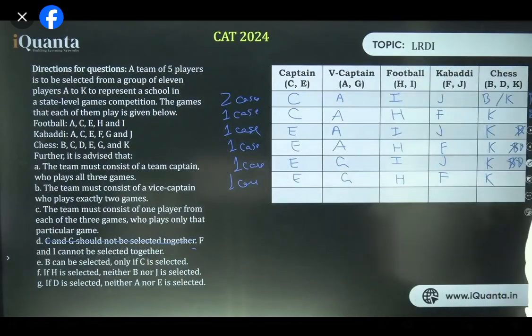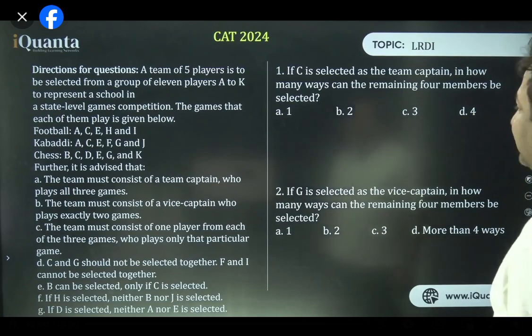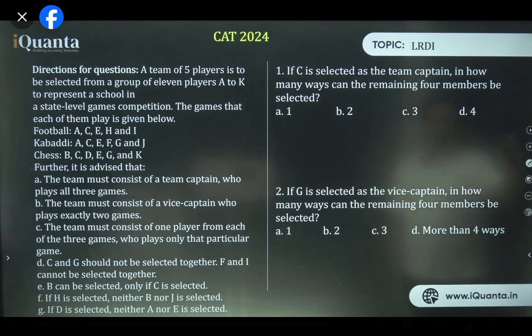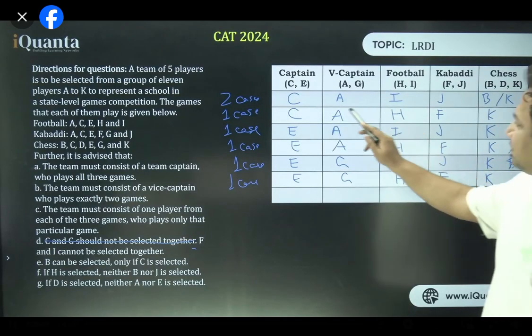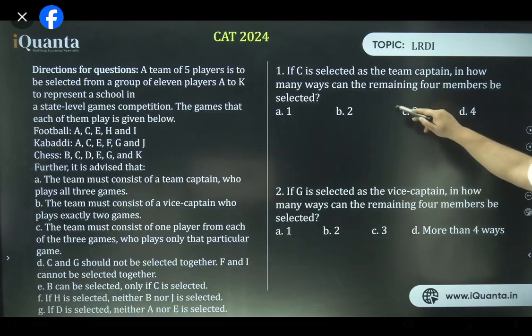Well, so now it is all. Let's go to the questions one by one. The first question is, if C is selected as the team captain, in how many ways can the remaining 4 members be selected? C team captain, remaining 4. In how many ways are there? We have 3 ways, right? C is captain here, 2 cases for the first row, 1 for the second row. So we have a total of 3 cases. Cool?